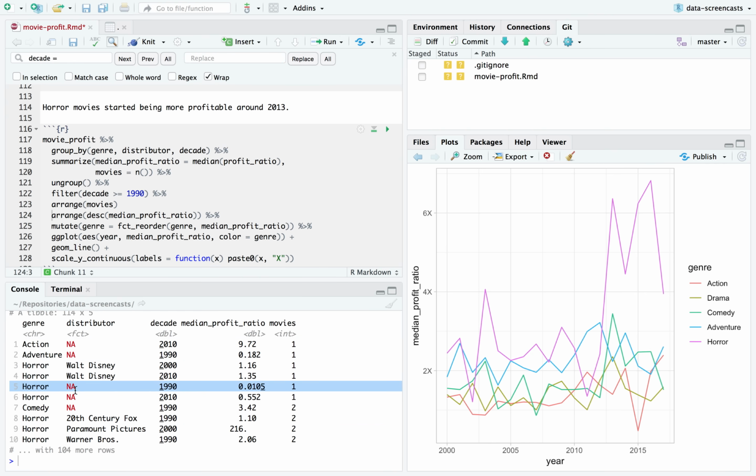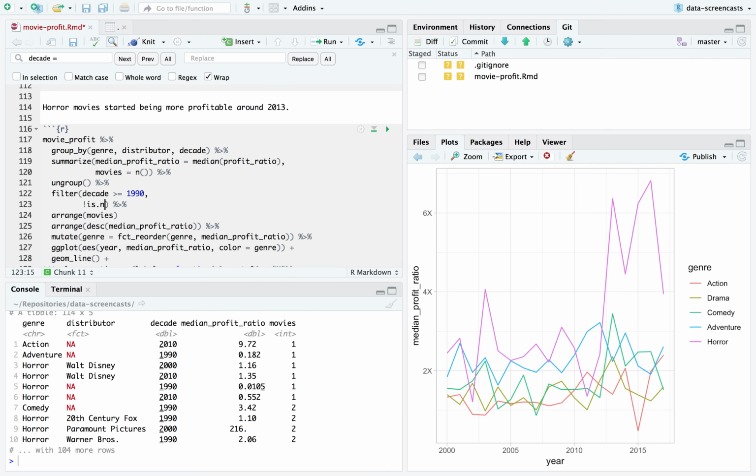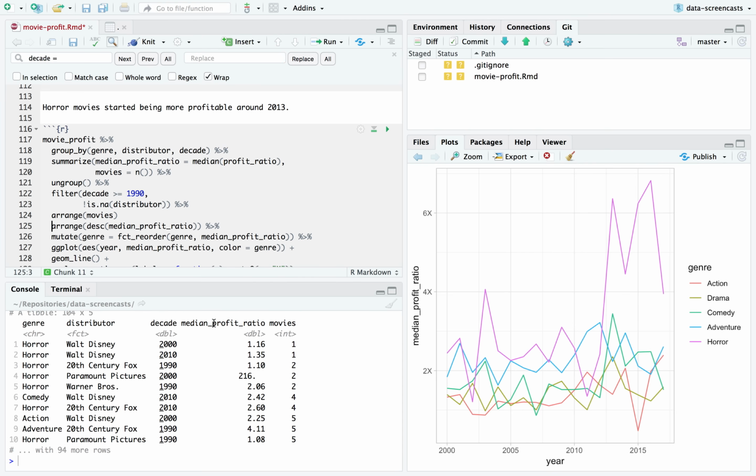Action and adventure, distributor NA is particularly uninteresting. I'm going to throw that into my filter as not is.na distributor. I don't even care if we don't know the distributor, forget about it. So generally it's studios that produce very little horror. That makes sense to me.